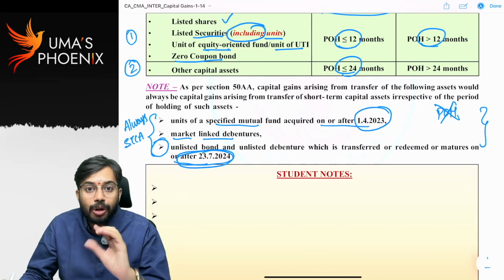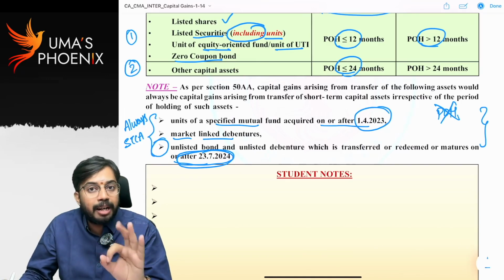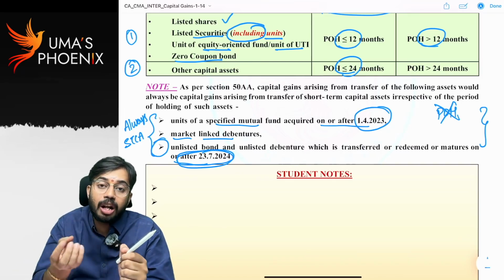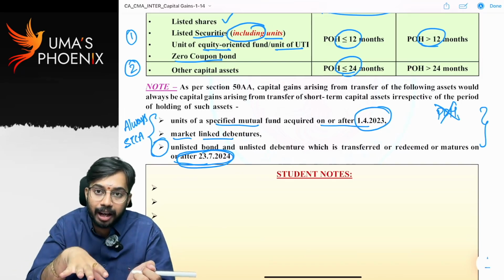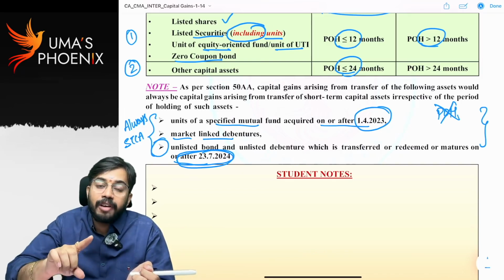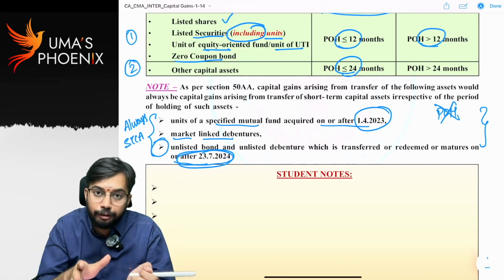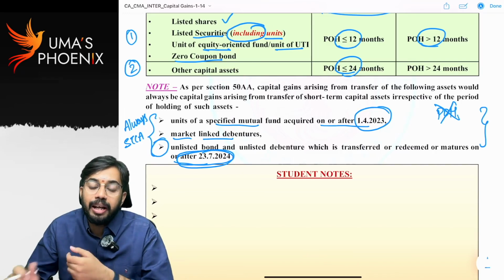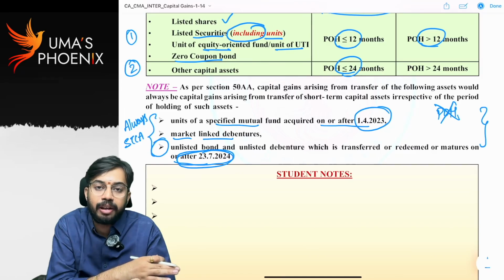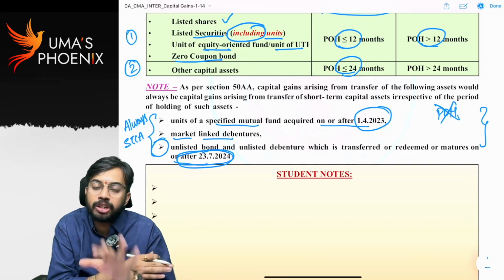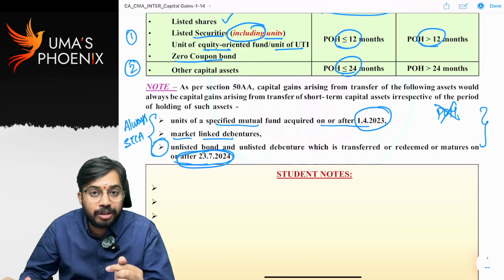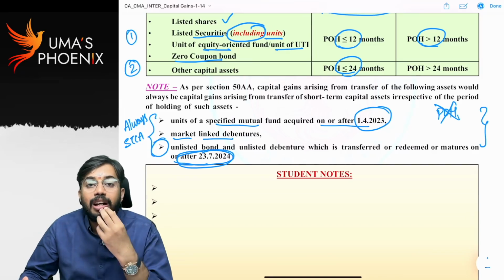Have patience. So, unlisted bonds and unlisted debentures, those are also included in section 50AA. Only unlisted debentures and unlisted bonds transferred on or after 23rd July 2024 are included in section 50AA. That means unlisted bonds and unlisted debentures, if they are transferred before 23rd July 2024, can be either long-term capital asset or short-term capital asset. But unlisted debentures and bonds transferred on or after 23rd July 2024 are always considered as short-term capital asset.